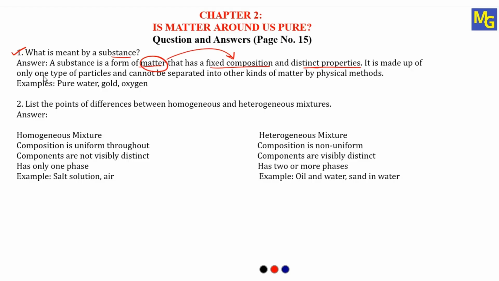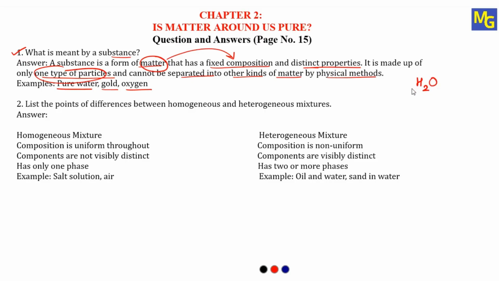It is made up of only one type of particles and cannot be separated into other kinds of matter by physical methods. So remember, a substance will always be made up of one type of particle. It is pure, and we cannot separate it again by using physical methods. For example, pure water, gold or oxygen. Pure water consists of H2 and O. This is the molecular formula of water, that is H2O.